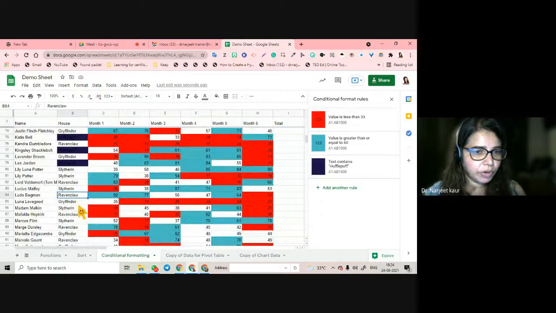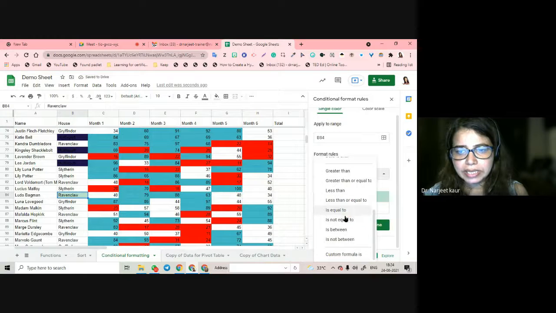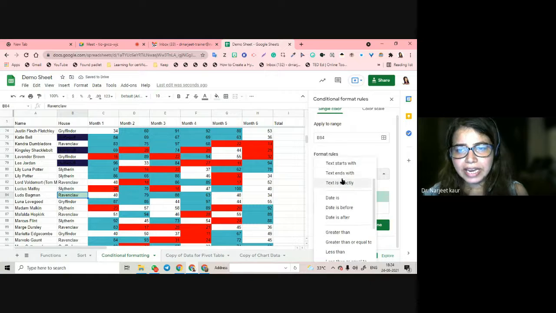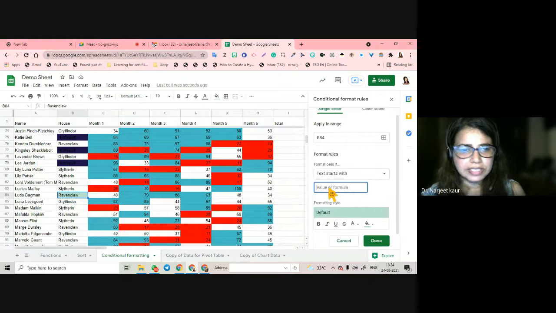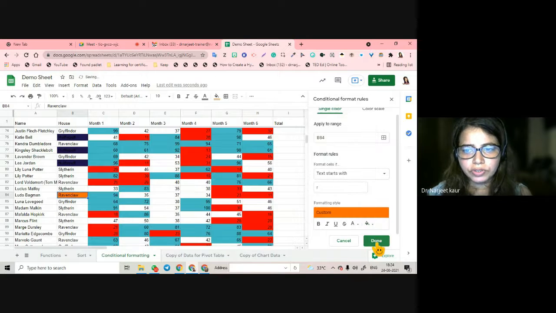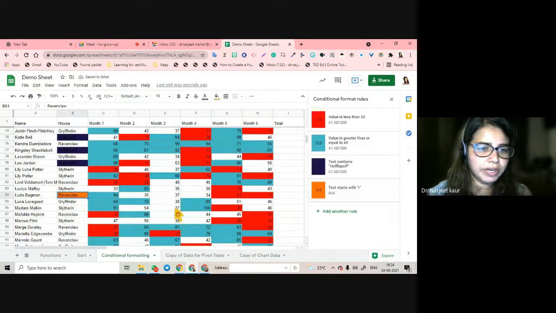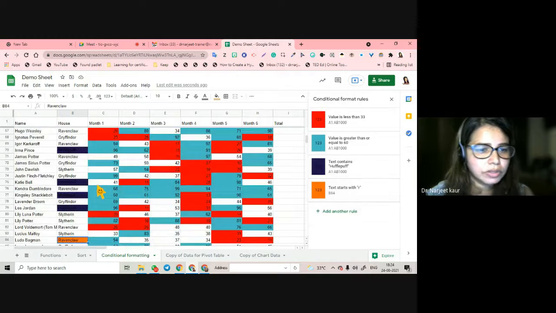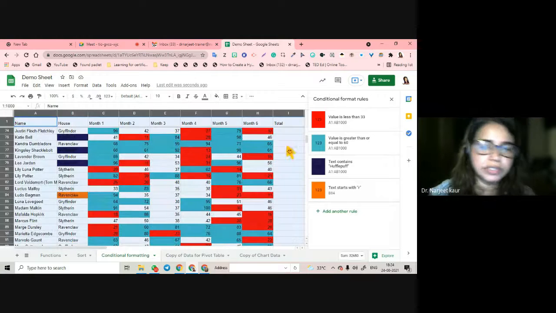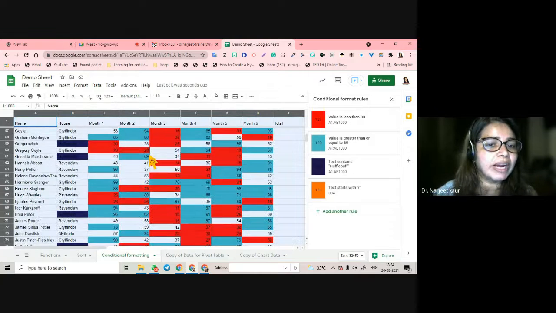For example, I want Ravenclaw to appear in some other color. So I am going to apply another rule, and then format the cells. Text ends with or starts with. Say starts with R, right? Orange. Done. See, it is going to appear like this, right? So others did not. Okay, selection again. So without selection, it is not going to work. This is how conditional formatting works.